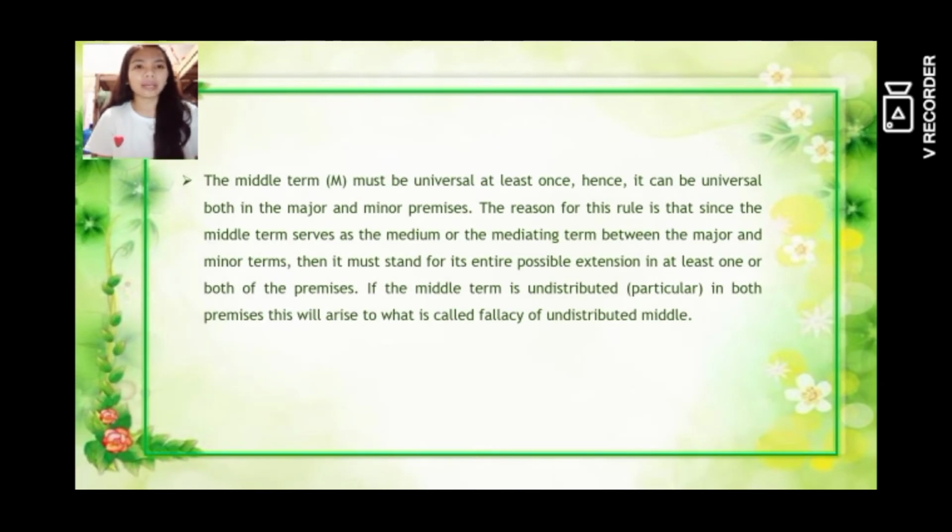The middle term M must be universal at least once, hence it can be universal both in the major and minor premises. The reason for this rule is that since the middle term serves as the medium or the mediating term between the major and the minor terms, then it must stand for its entire possible extension in at least one or both of the premises. If the middle term is undistributed or particular in both premises, this will give rise to what is called the fallacy of undistributed middle. So let's proceed to the next slide.